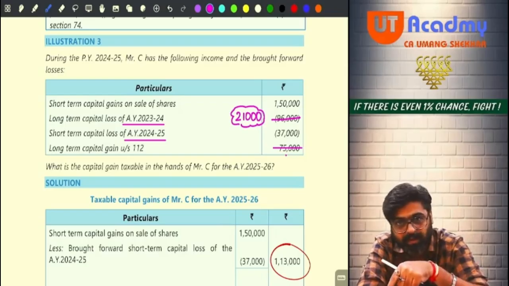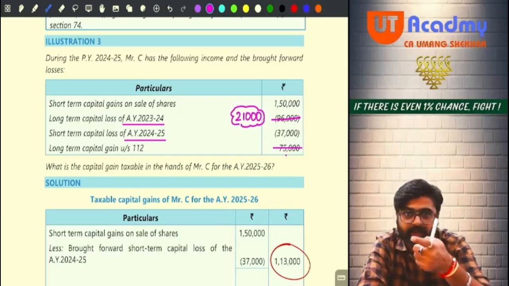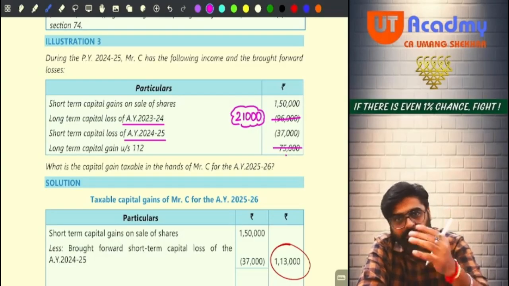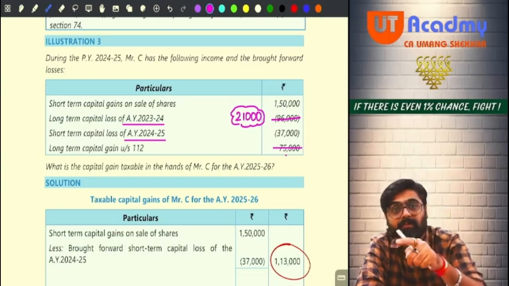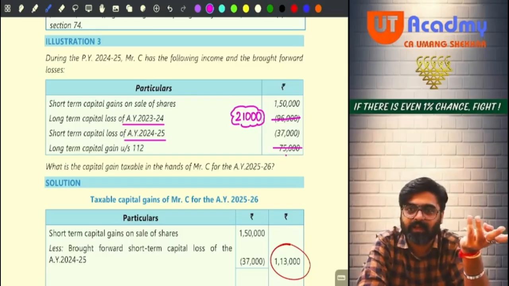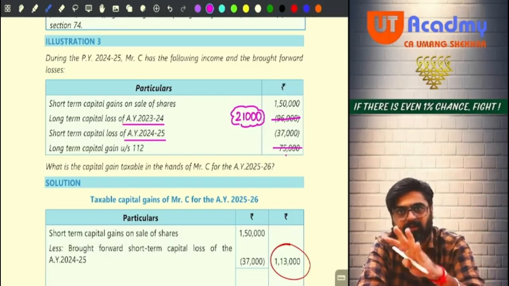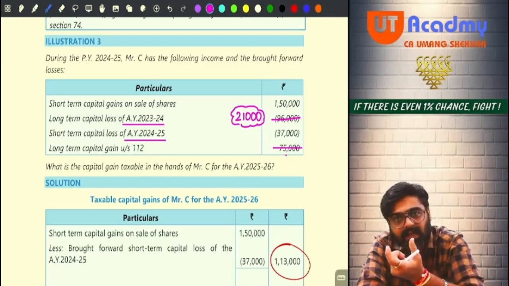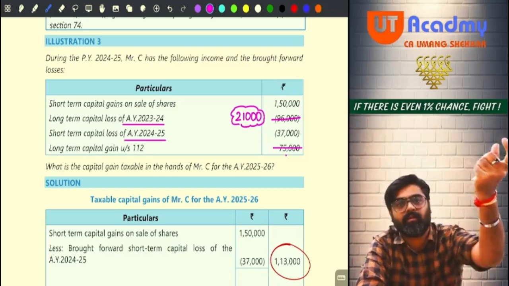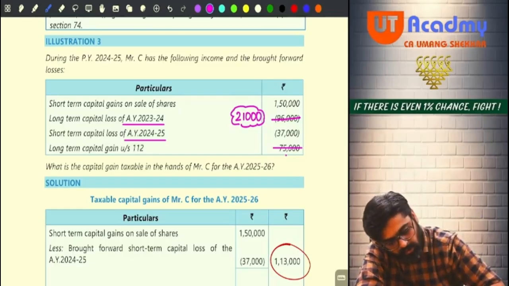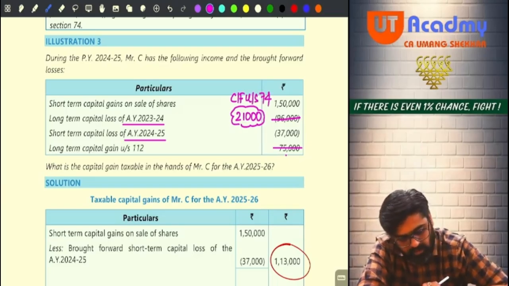Can it come to the second year? Yes. Can it be set off in the second year? Yes. Against only the long-term gain. If done, then okay. If still remains, can it go to the third year? Yes. It can be carried forward for 8 years. This was the second year in which you have brought and set off to the extent of 75. Still 21 remains that can be carried forward to the third year. Yes or no? So can you carry forward? Yes. Under section 74.